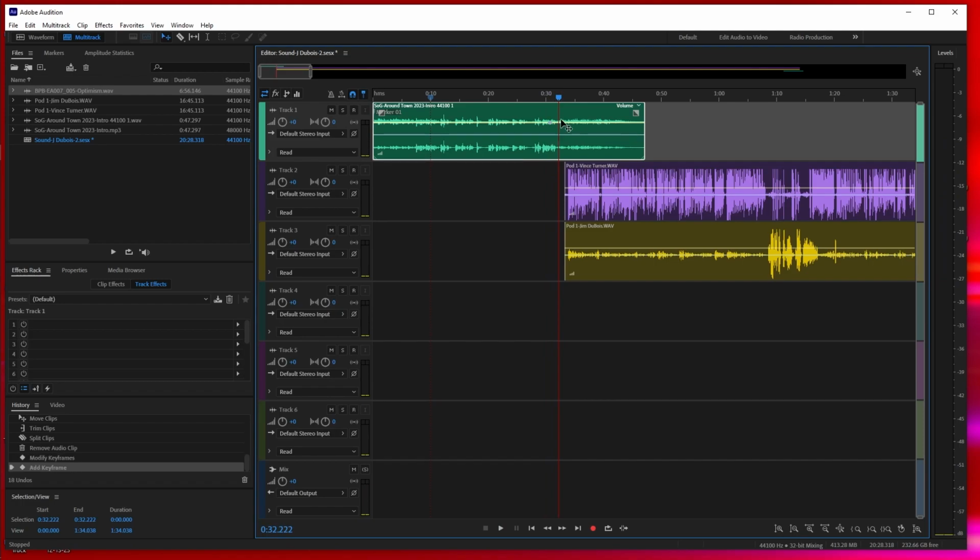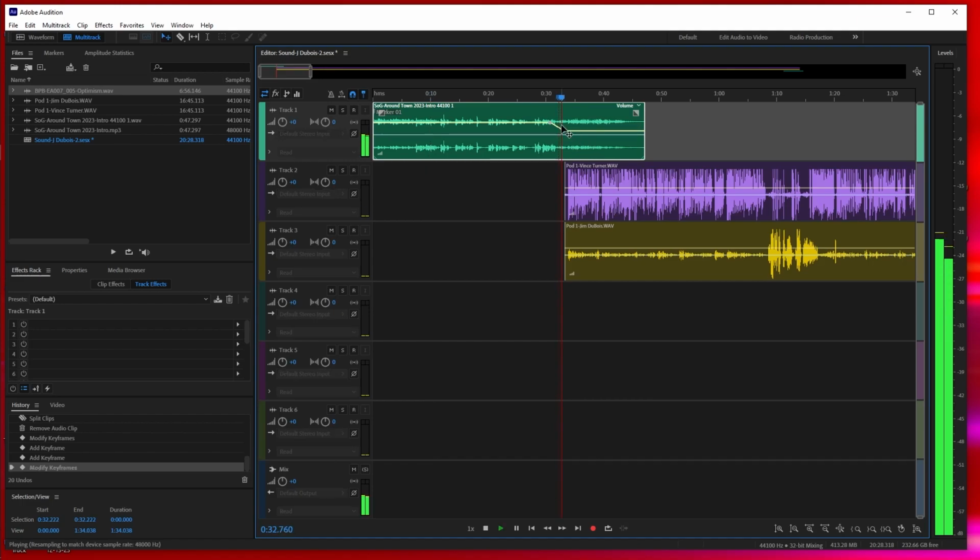Next, we're going to add our keyframes, add the two blue dots.